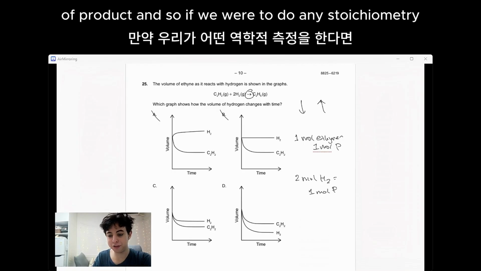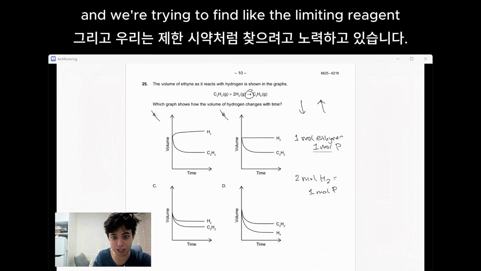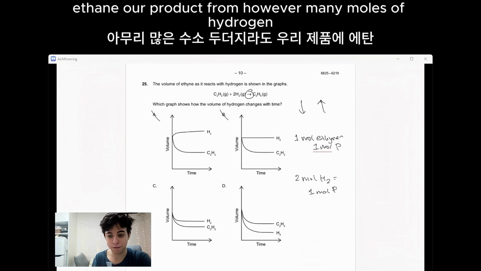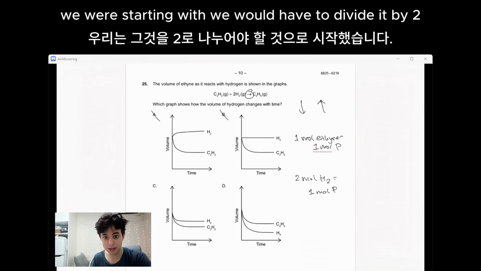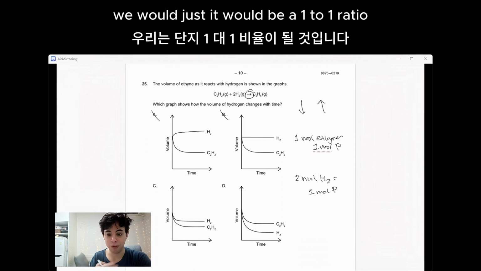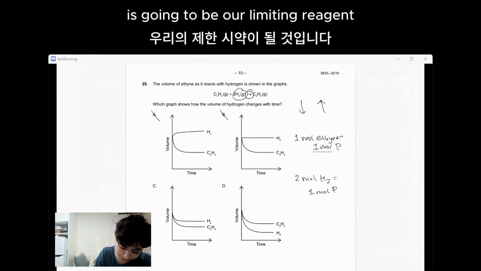If we were to do stoichiometry with these starting materials to find the limiting reagent, to get moles of our ethane product from however many moles of hydrogen we were starting with, we would have to divide by 2. Meanwhile, with the ethyne, it would be a 1-to-1 ratio, which essentially means that our hydrogen is going to be our limiting reagent.